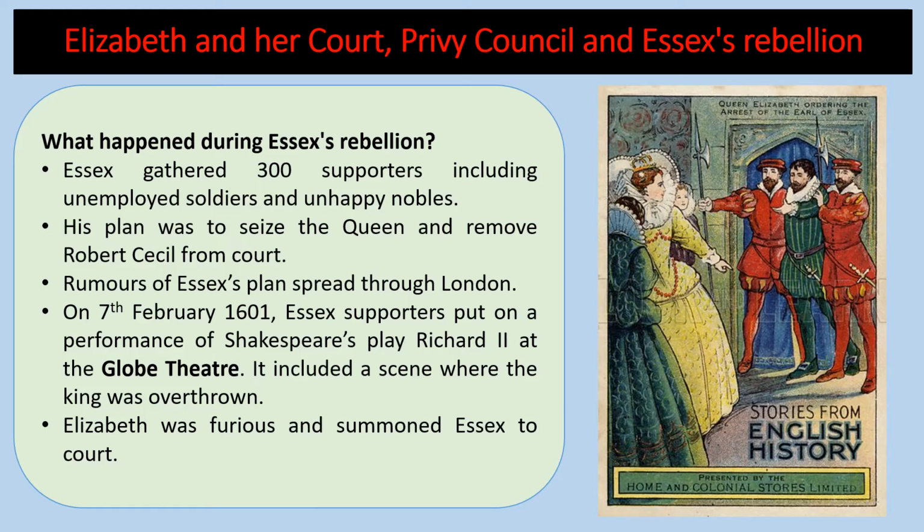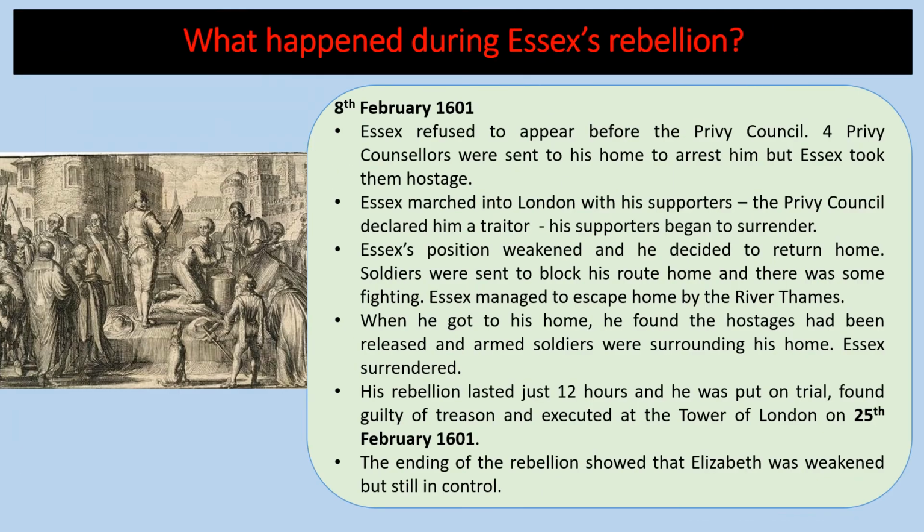So Elizabeth was furious, and she summoned Essex to court. Now, Essex refuses to appear before the Privy Council, so 4 Privy Councillors are sent to his home to arrest him, but Essex takes them hostage. Essex then marches into London with his supporters. The Privy Council, though, declare him a traitor, and his supporters begin to surrender.